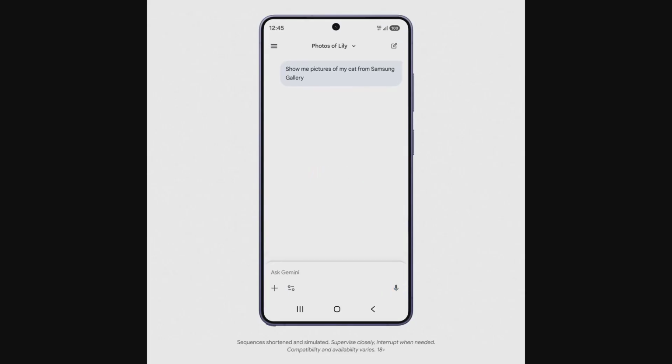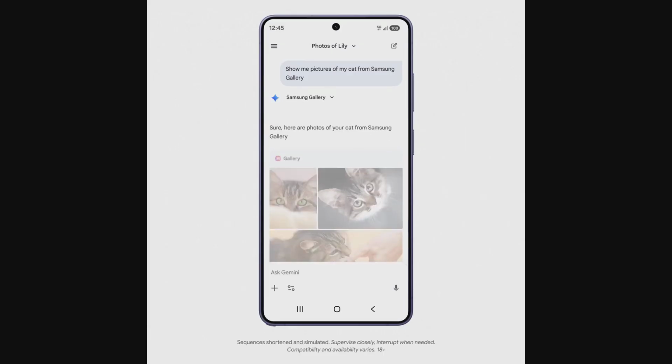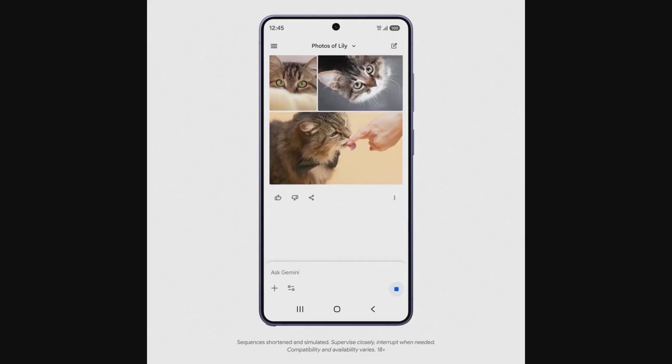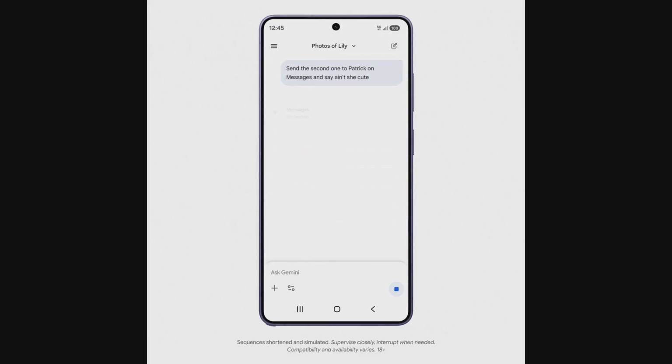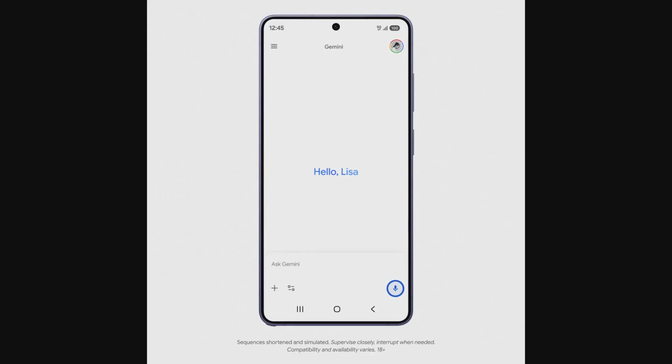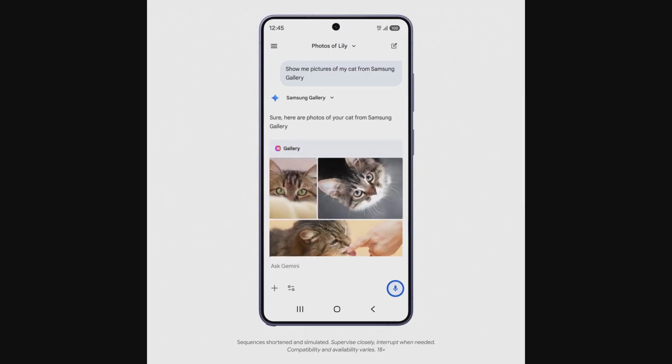The interface still feels familiar, but the interaction model is different. You declare intent, the platform resolves tool calls, and the result comes back as an actionable object. Then the user says, send the second photo to Patrick on messages and say, ain't she cute?